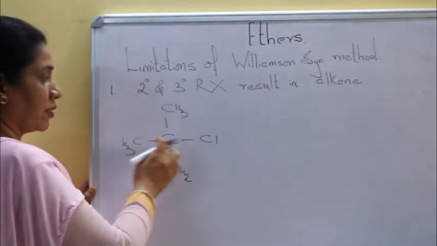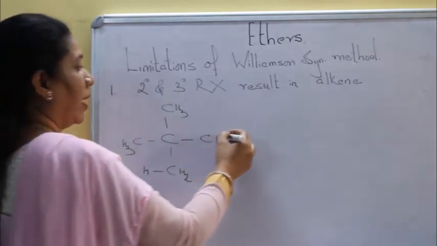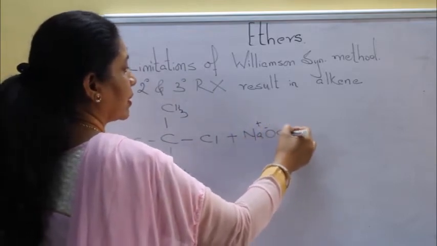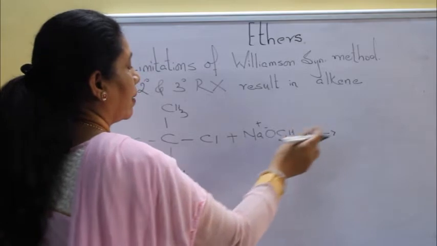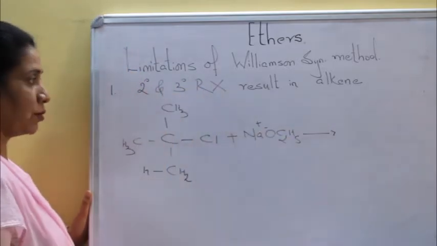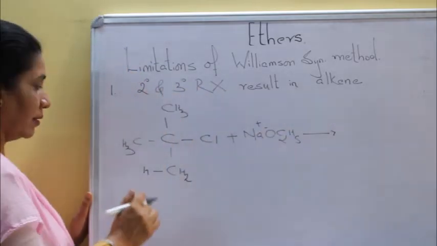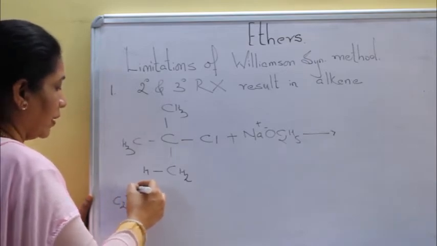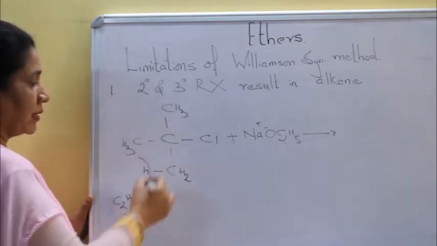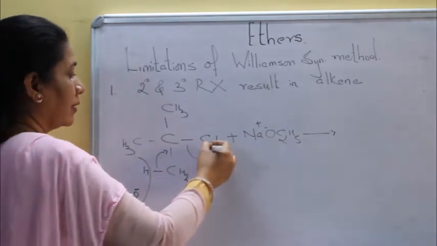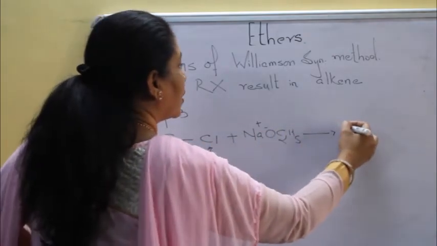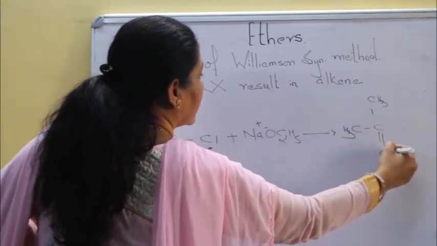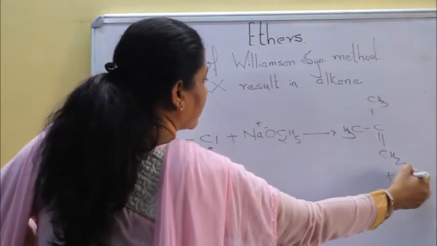I've written the CH3 group as CH2H, and it's treated with, let's say, sodium ethoxide. Because of the basic nature of our alkoxide ion, what will it do? It will take away this H plus, and there will be formation of alkene.